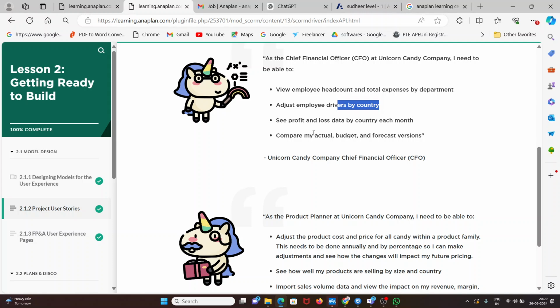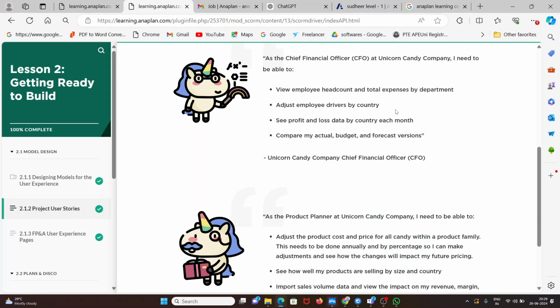Considering actuals, actual means historical data, like the past completed data. Forecasting means planning for upcoming years. We know only the actual data, but can we know the future now?